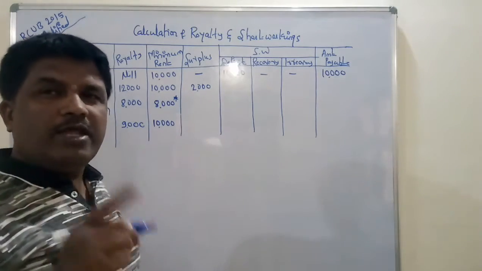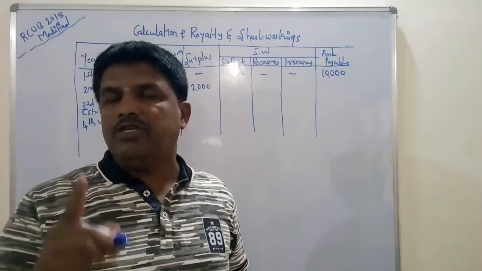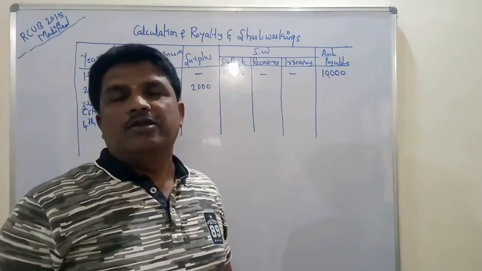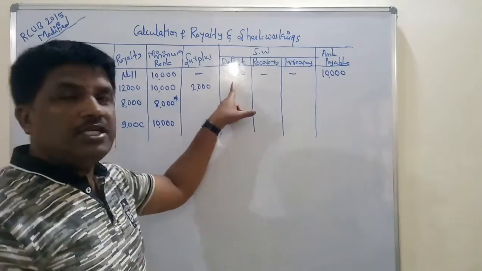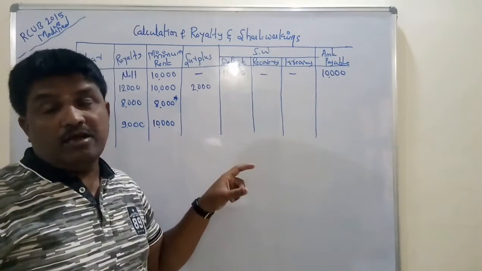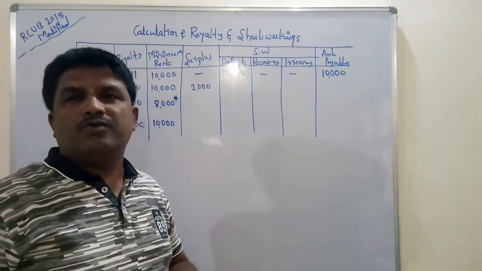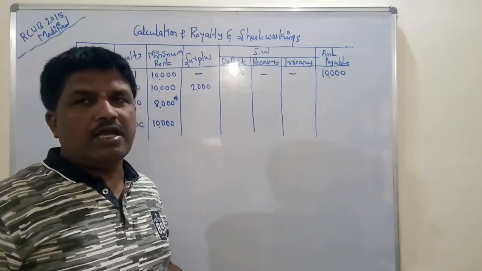Another very important point you must remember: the second year is the last year for recovery of the short working of the first year. So in the first year, how much deficit is there? 10,000. This must be recovered in the second year. But actually the deficit must be recovered out of the surplus only. If there is no surplus, we cannot make any recovery.